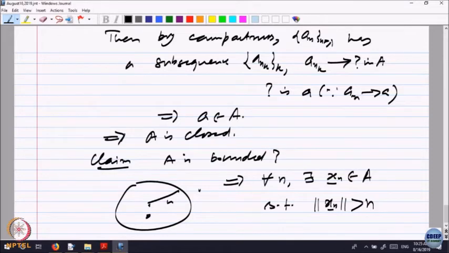So, can this sequence x_n have a convergent subsequence? Because this is a sequence in A and A is given to be compact. By compactness, it should have a convergent subsequence, but can this sequence x_n have a convergent subsequence? It is going away and away. The points are going away and away from 0.